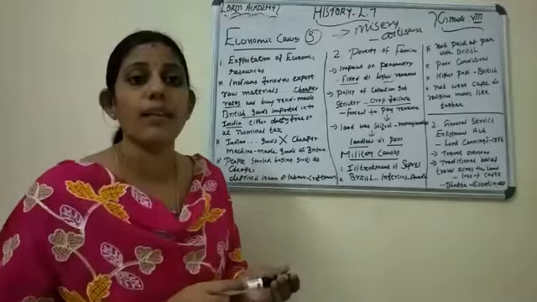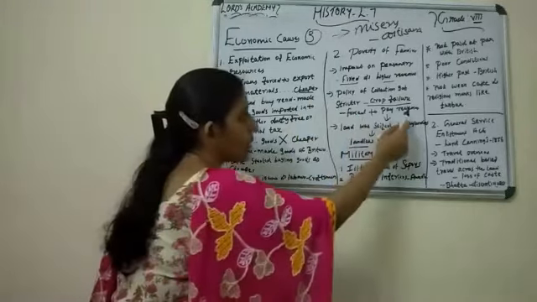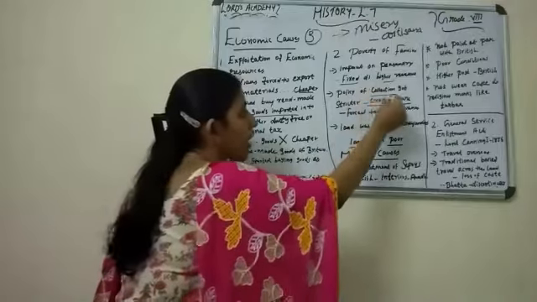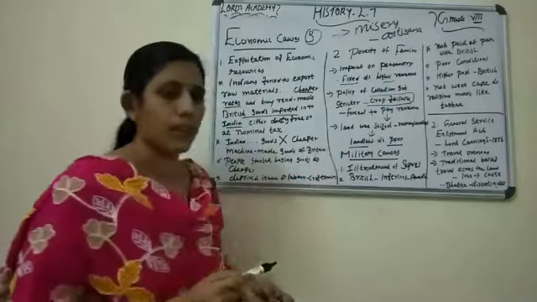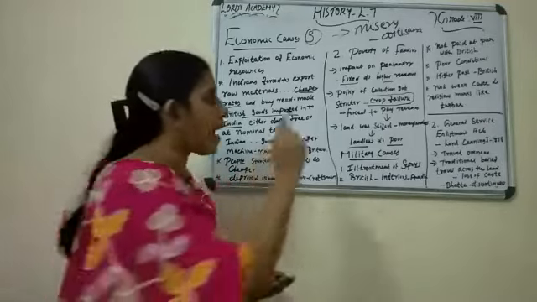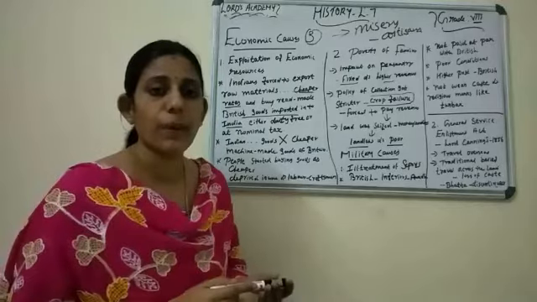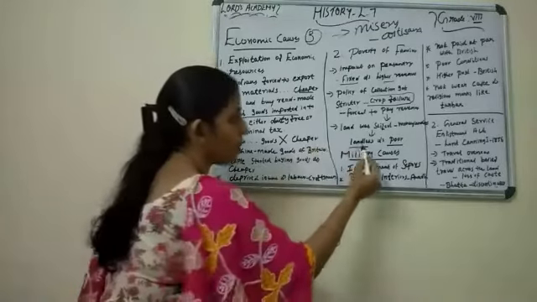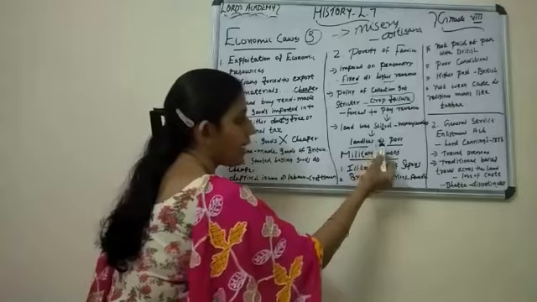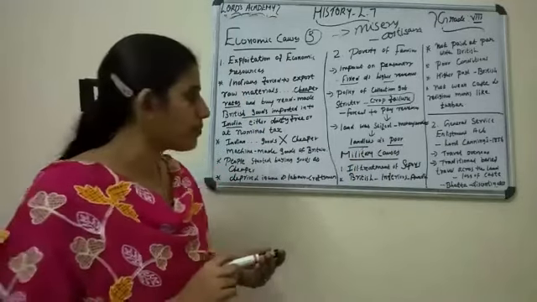Even during the time of crop failure, they were compelled to pay the revenue. If they were not ready to pay the tax, the land was seized by the moneylenders. So what was the condition of the peasantry? They will not have any land, they become landless, and they again turn into a poor condition.